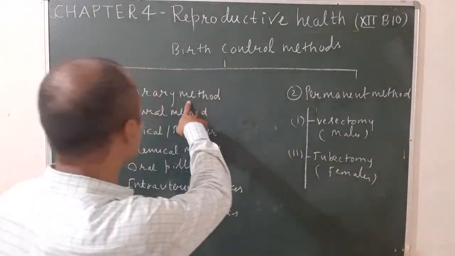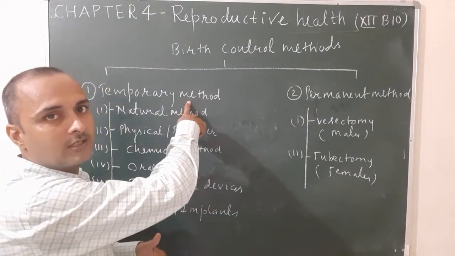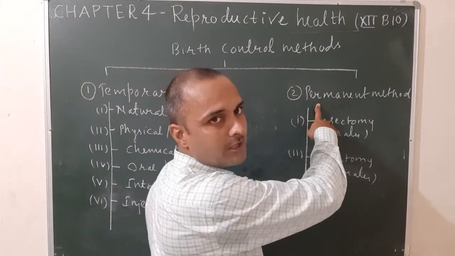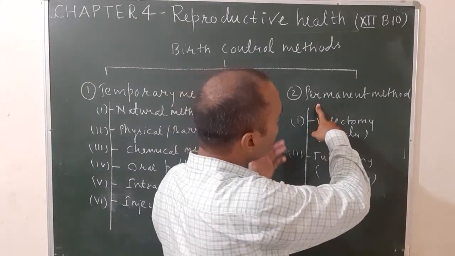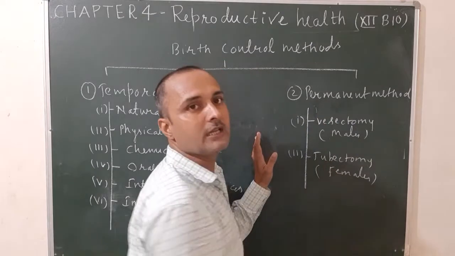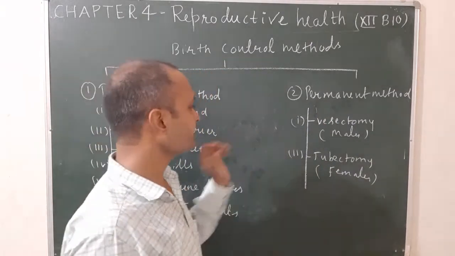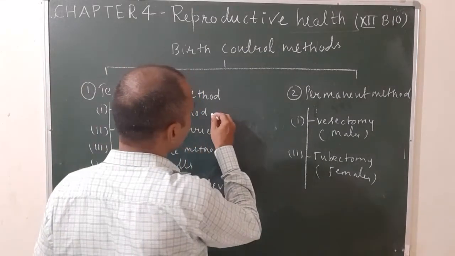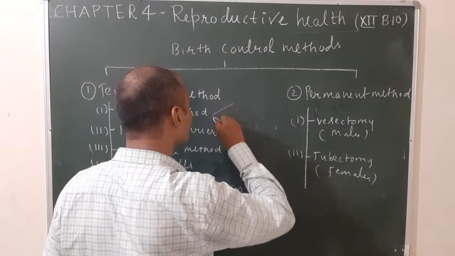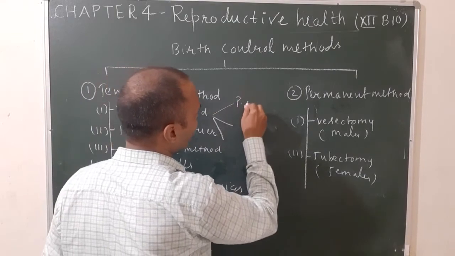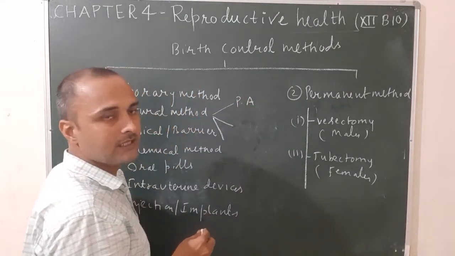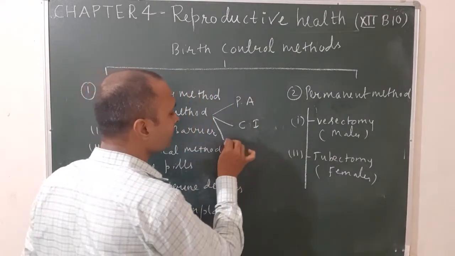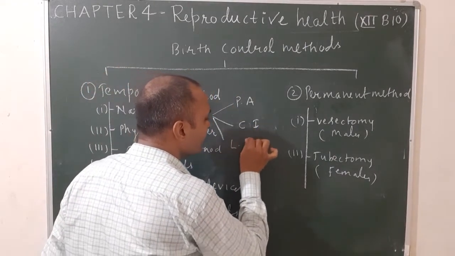It is called temporary because when it is used, it works; when it is not used, it will not work. But the permanent method is also known as the irreversible method because when it is done one time, it works permanently. It cannot change. Now the natural method is further classified into 3 types. First one is periodic abstinence, which was already explained yesterday. Second one is coitus interruption, and third one is lactational amenorrhea.